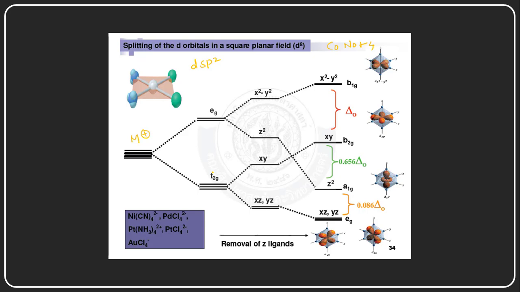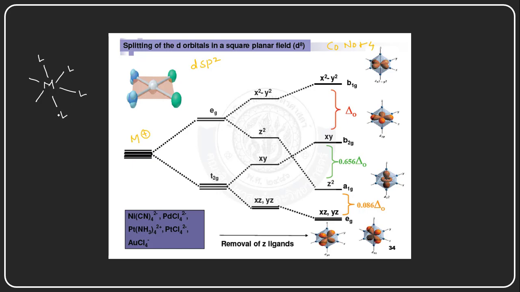If you see the structure of the molecule, there is a central metal cation. What is the difference between the octahedral complex and the square planar complex? This is an octahedral complex.